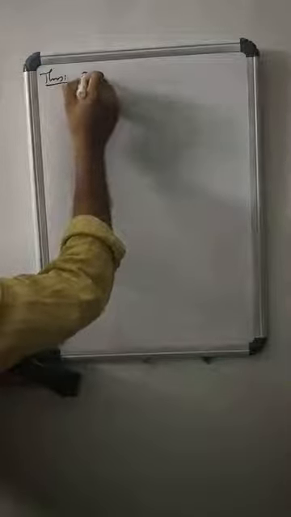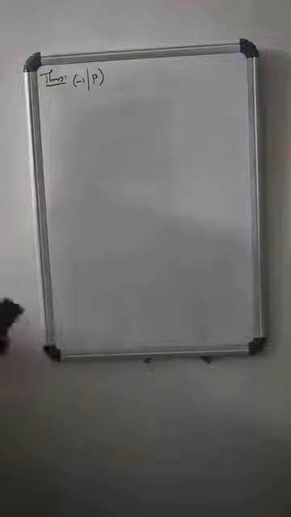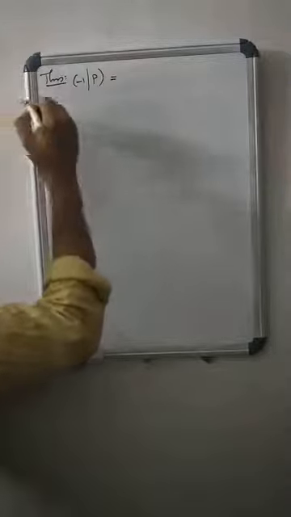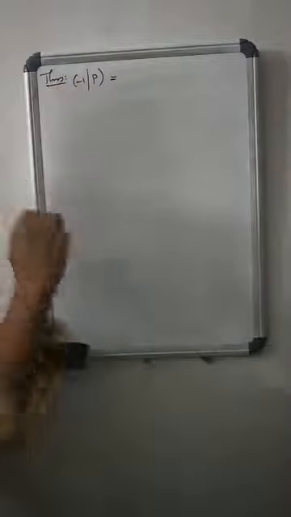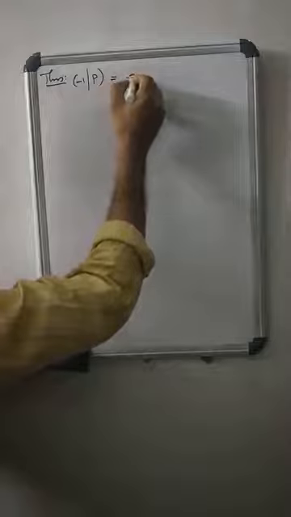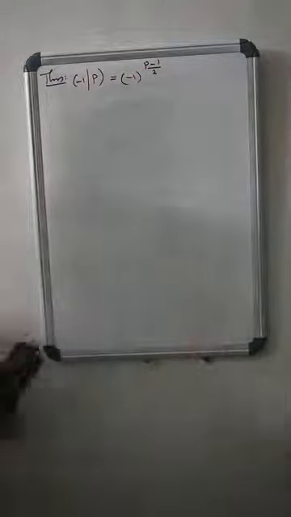Here, in Legendre symbol, minus 1 by p, that p is an odd prime. Here in minus 1 by p, this p is not necessarily an odd prime, it is a positive integer, because an odd positive integer has a prime factorization. So minus 1 by p equals minus 1 power p minus 1 by 2.